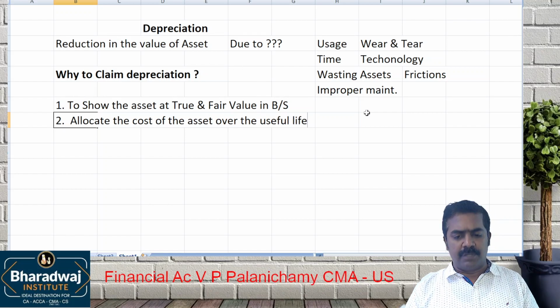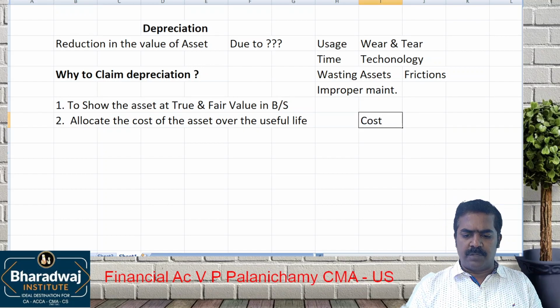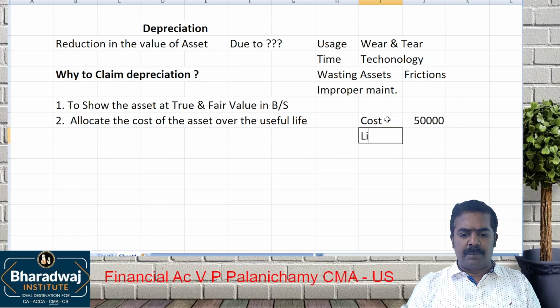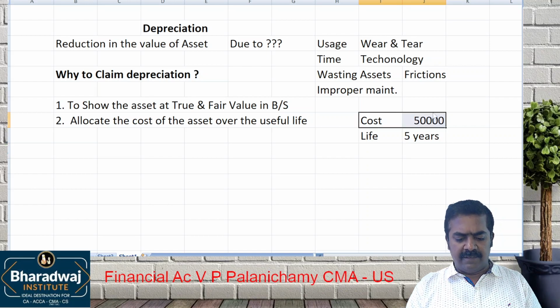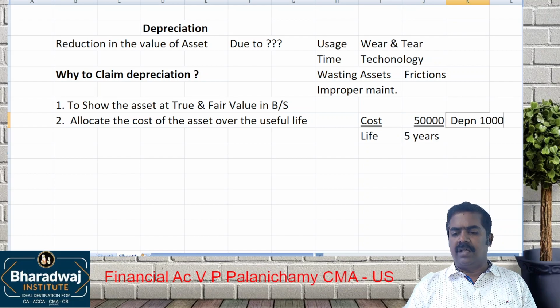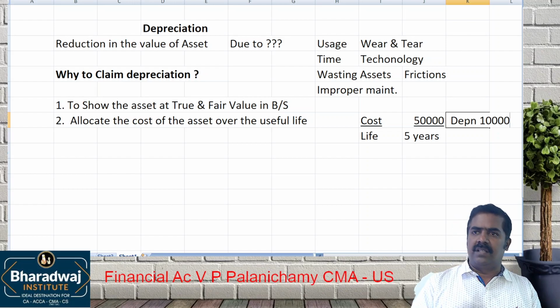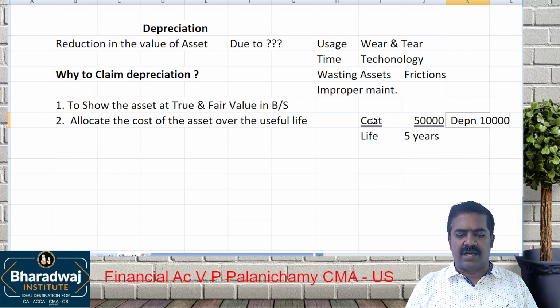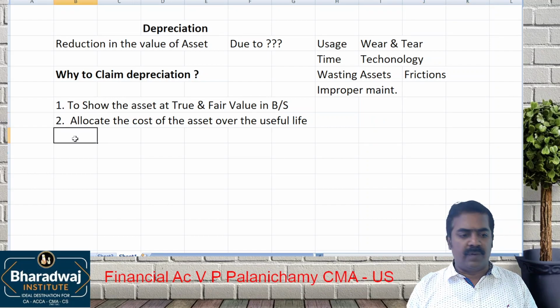For example, let us assume this projector was purchased. Cost of the projector is, let us assume, 50,000 rupees. Life of the projector is, let us assume, 5 years. So cost divided by life. How much will be the depreciation? 10,000 per year. The cost of the asset is 50,000, the benefit period is 5 years. Each year, what is the cost allocated? 10,000, 10,000, 10,000, 10,000 like that. For 5 years, the cost is allocated. Simple. Allocating the cost of the asset over the useful life.